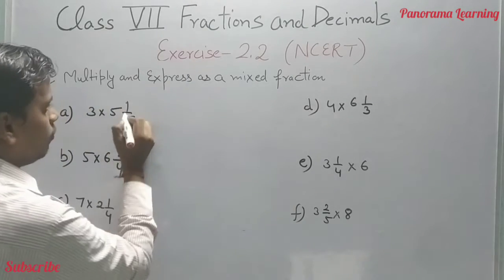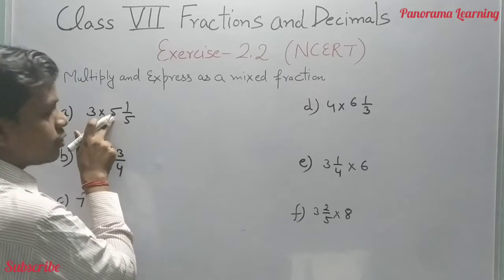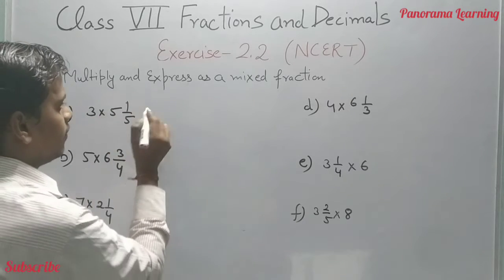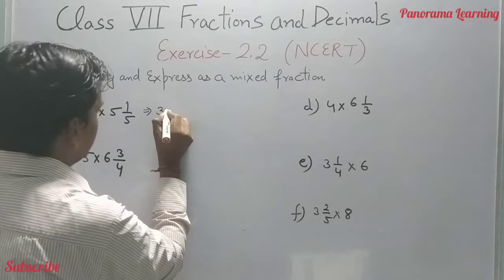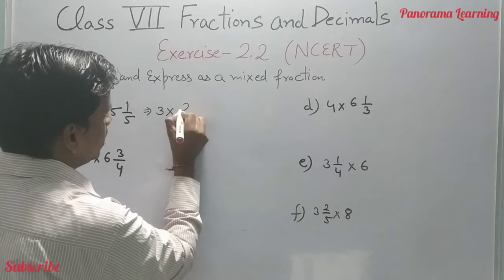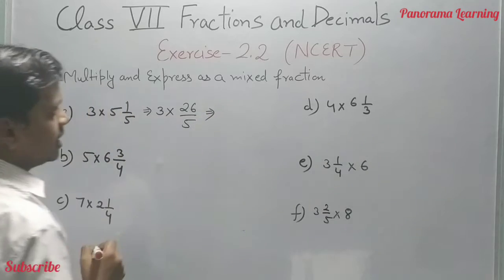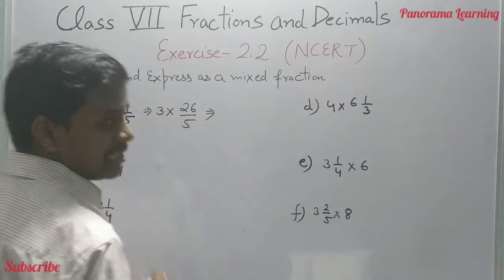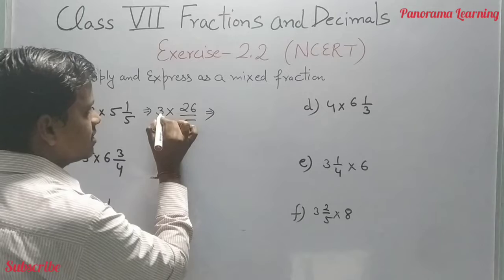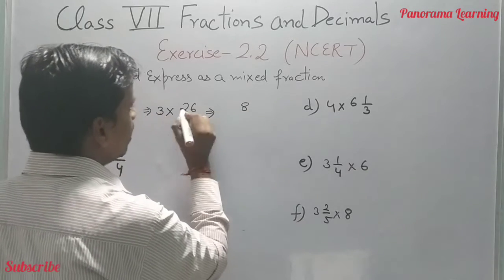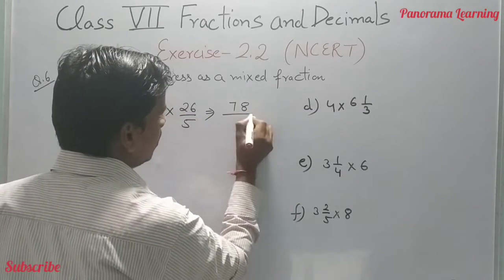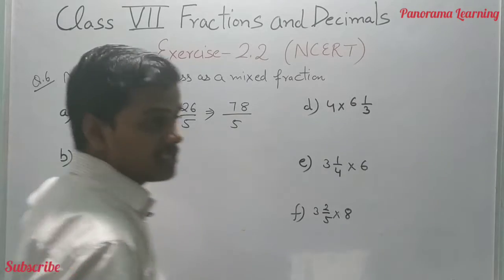So 5 whole 1 by 5 is 5 fives are 25 plus 1, 26 by 5. So it will be 3 into 26 by 5. 3 into 26 is 78, so 78 by 5, and this is the simplest form.